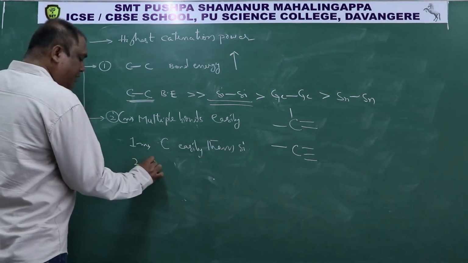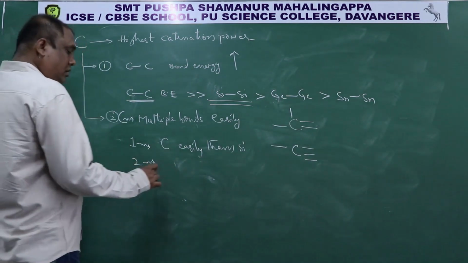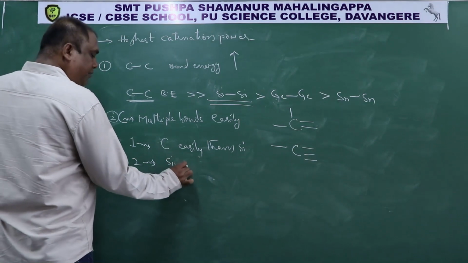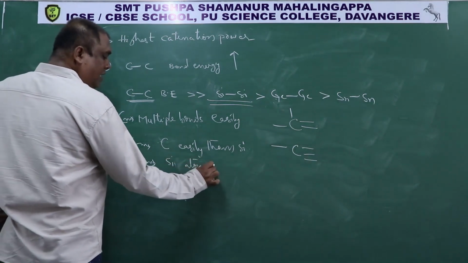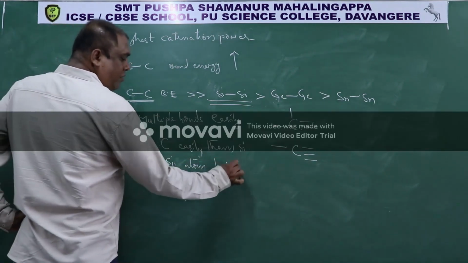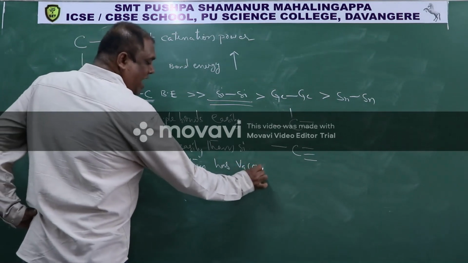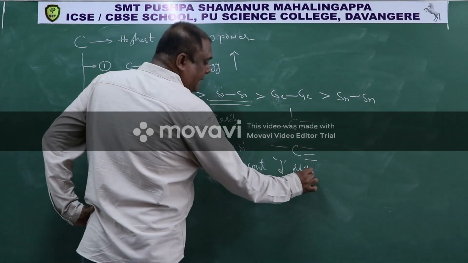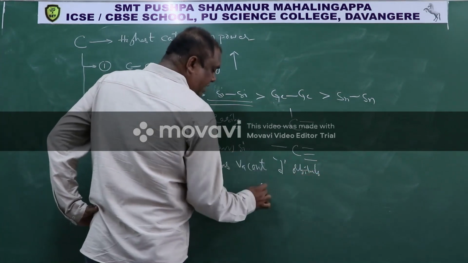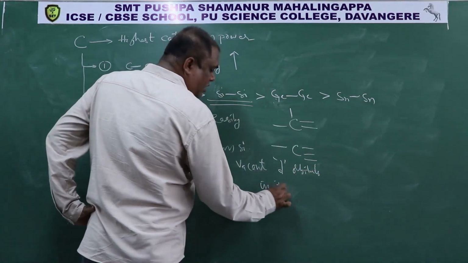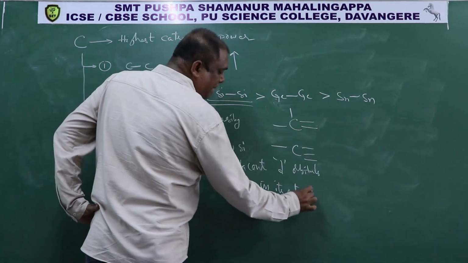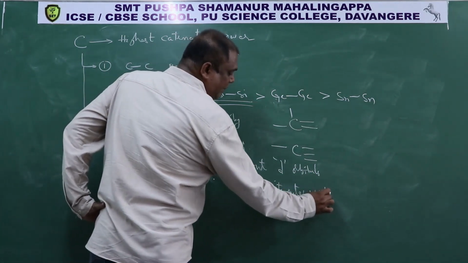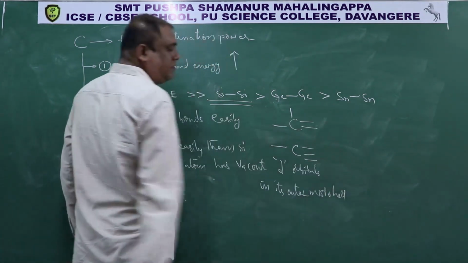Statement 2: Silicon atom has vacant d orbitals in its outermost shell.